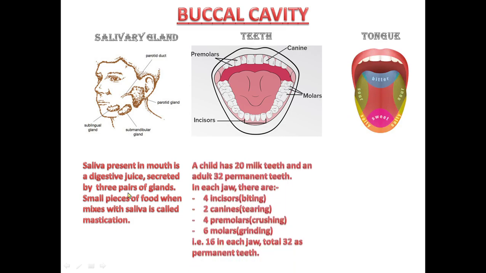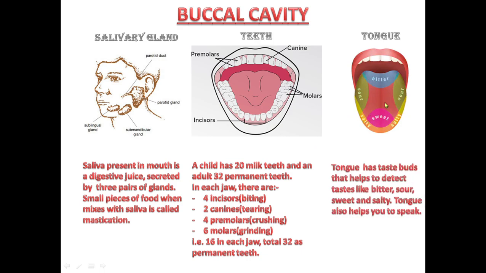Now, what about teeth? Actually, a child has 20 milk teeth and an adult has 32 permanent teeth. In each jaw, there are 16 teeth and it consists of 4 incisors, which help in biting the food, 2 canines in tearing the food, 4 premolars in crushing the food, and 6 molars in grinding the food. So total 32 permanent teeth are there in an adult.